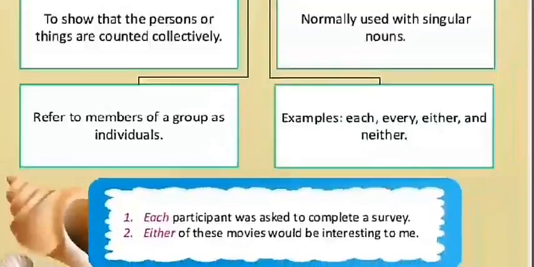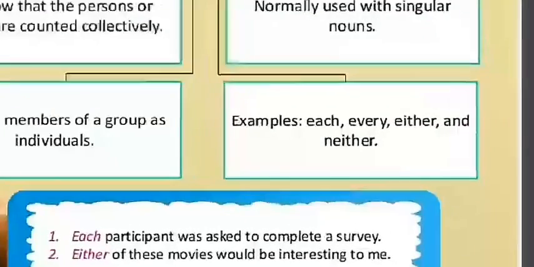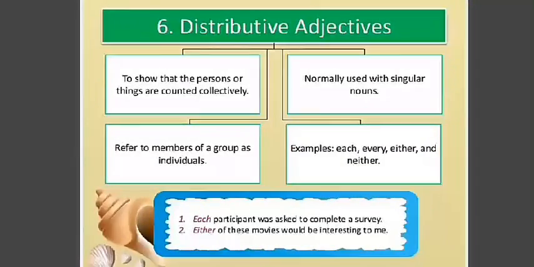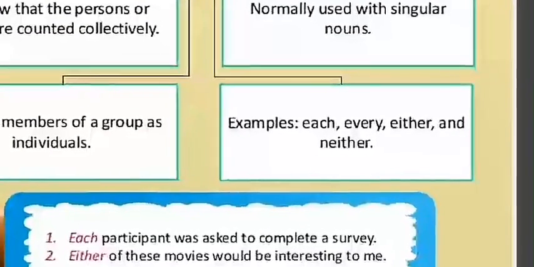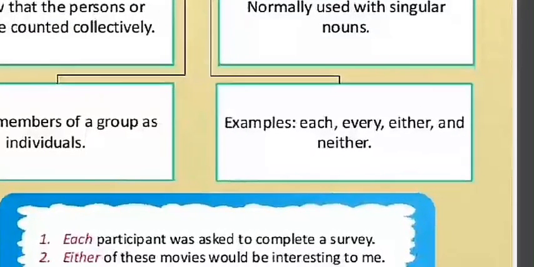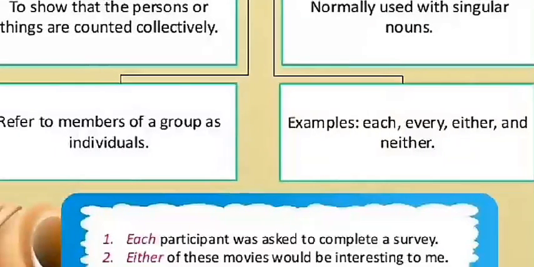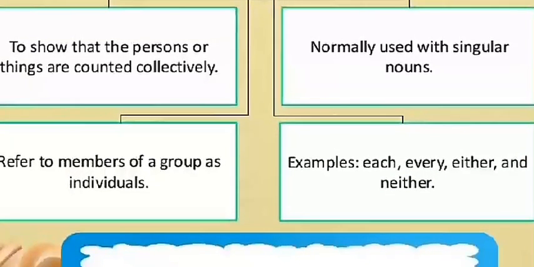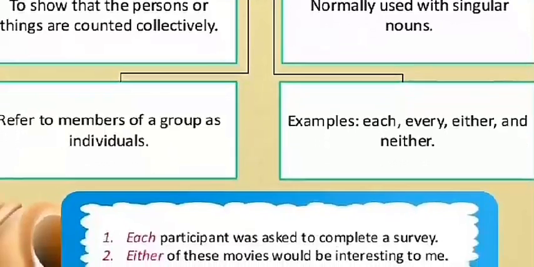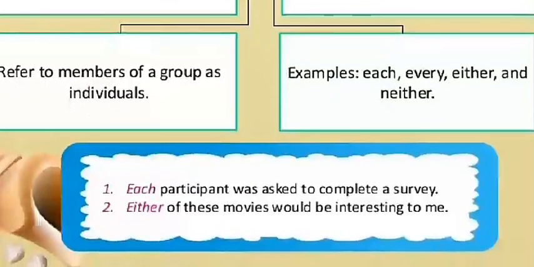These are the distributive adjectives, like: each boy of the class will attend the meeting. Every student has to bring lunch every day. Either you or your friend; neither you nor your friend came to the party. Every student of the class means a group of students, but here taken as individuals. Clear? Neither you nor your friend, we are counted in both.